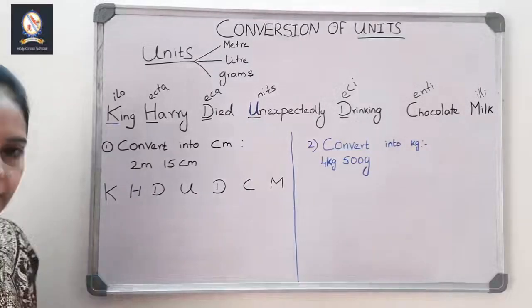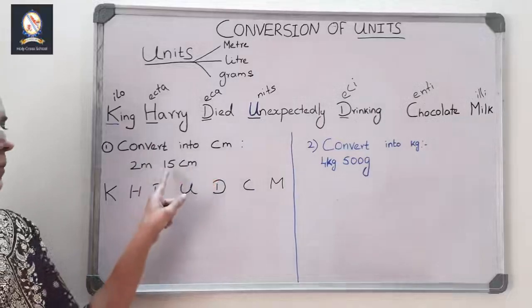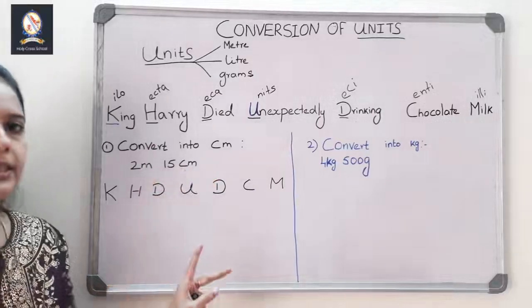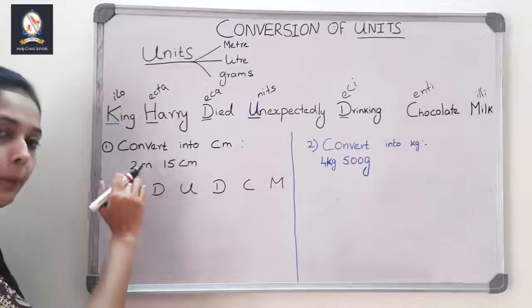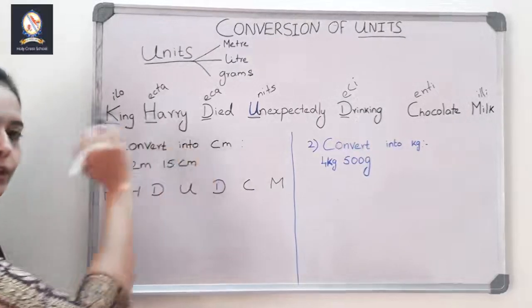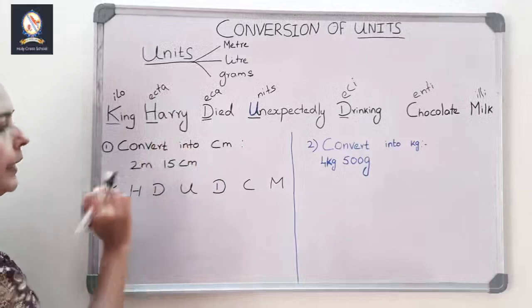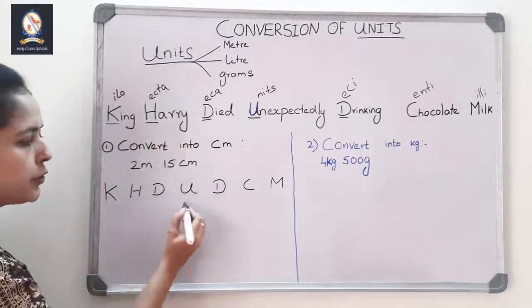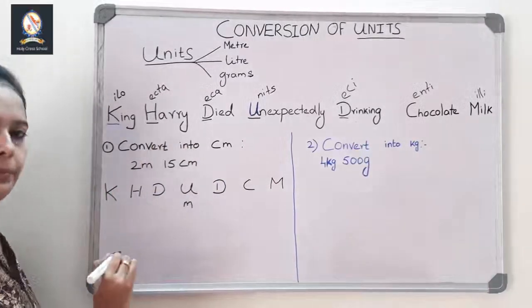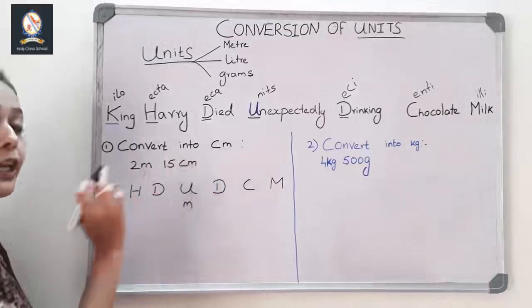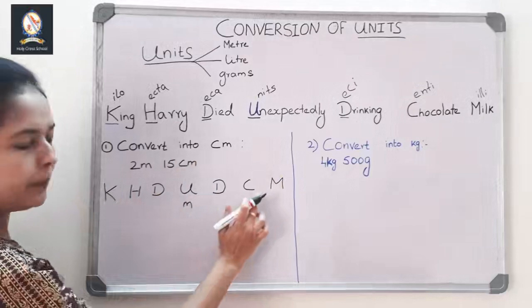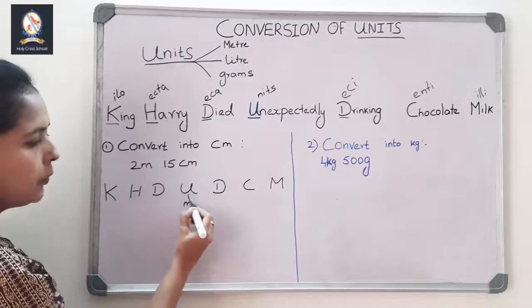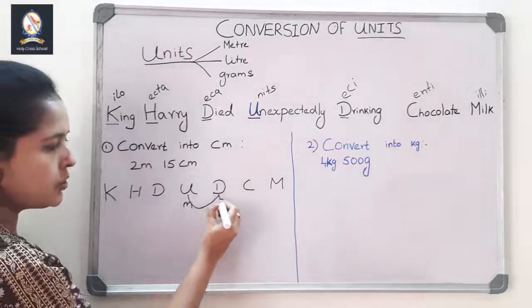After that, look at the question. 15 centimeter is already in centimeter only, so no need to convert. Look at this one, meter. It is in meter. We need to change that into centimeter. So meter, the basic unit, you should put here. We are converting meter into what? Centimeter. Where is centimeter? You all know. C is centimeter.